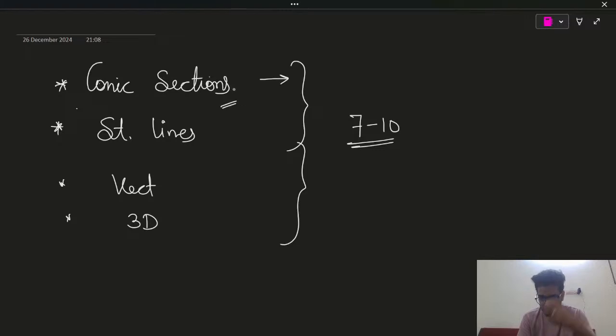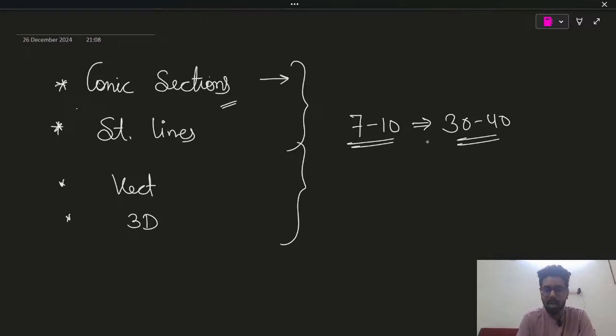The beauty of this geometry portion is that if you know the basic concept, you are going to solve the question. But the problem with this section is that it may be lengthy for you. For me, it's one of the promising chapters. Promising means that if you know the formula and the concept, you just need to devote the time. You have to improve your speed by solving many questions, and then you will see a lot of improvement. Roughly, you can fetch somewhere around 30 to 40 marks from this particular section.